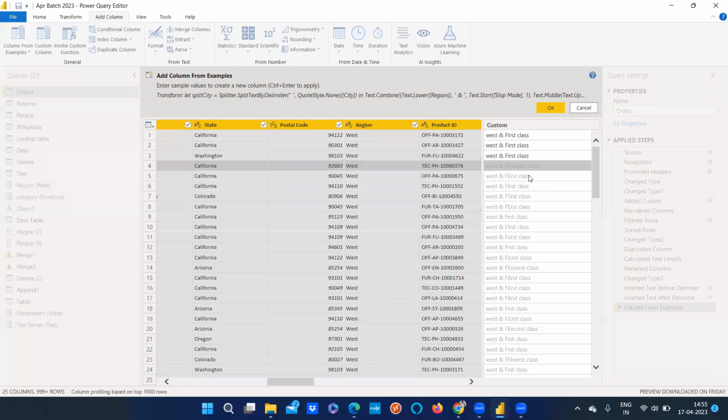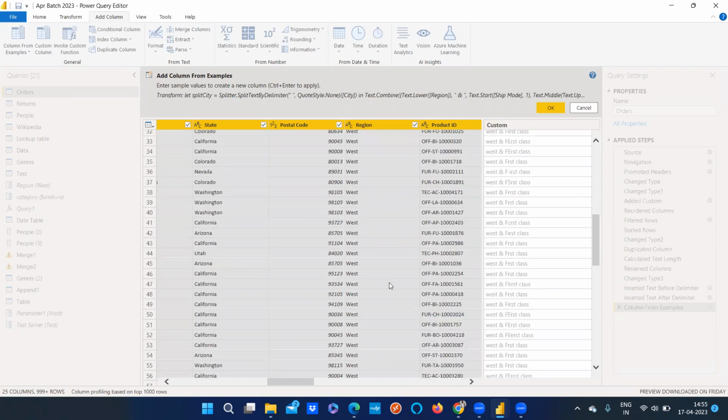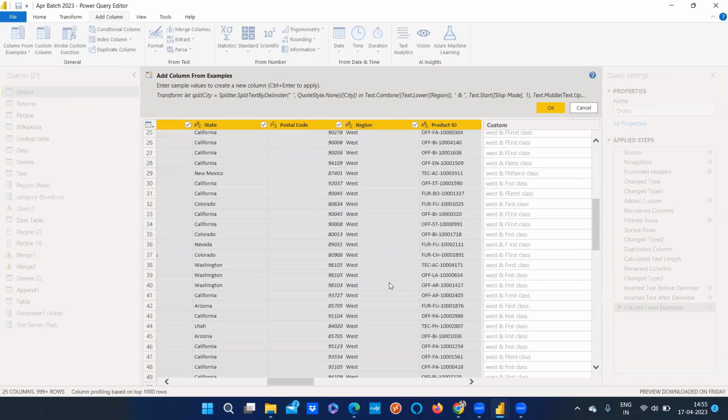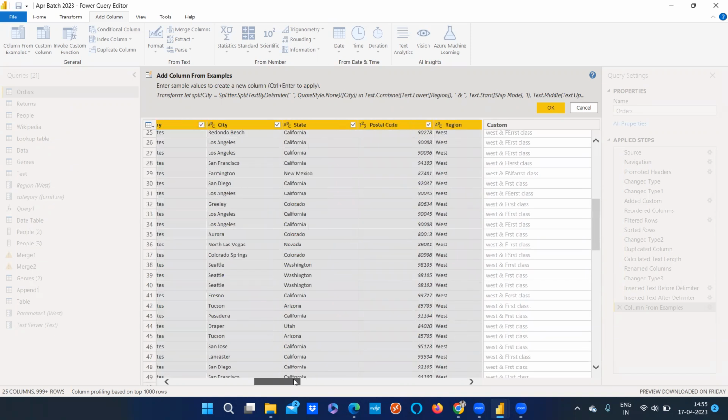So first class again. So it is getting multiple values added in between, which may not be correct. But as and when you start typing for multiple values, it will get corrected automatically as such. Okay, even that will happen. So it's something that you have to concentrate on and look for the values that you are writing in here.